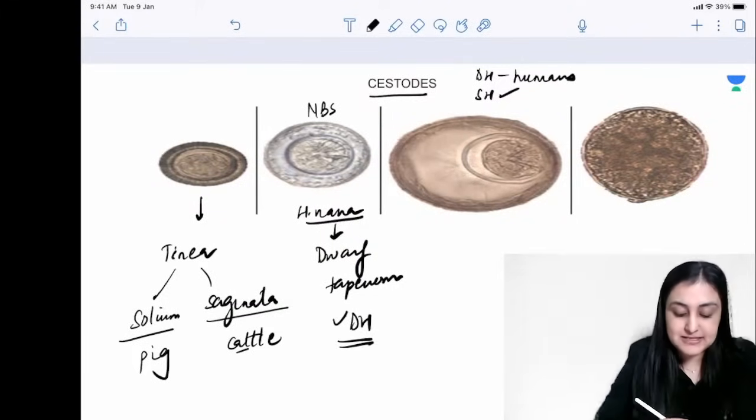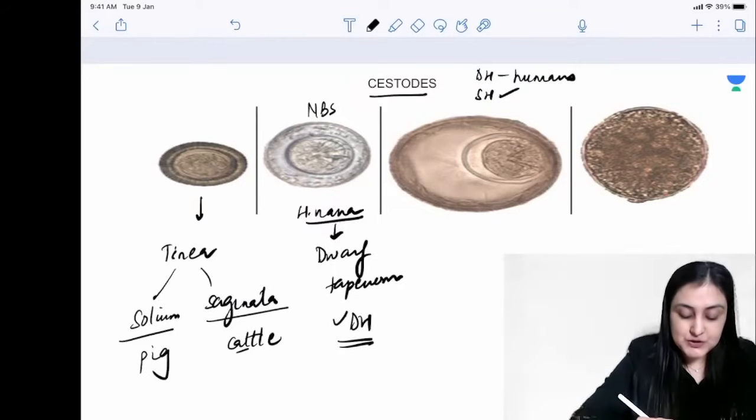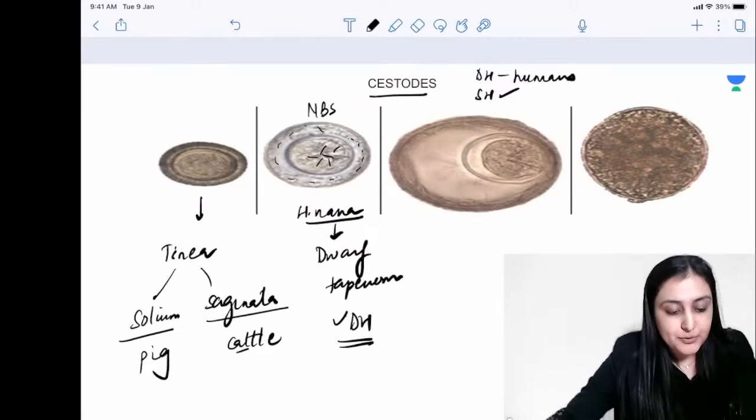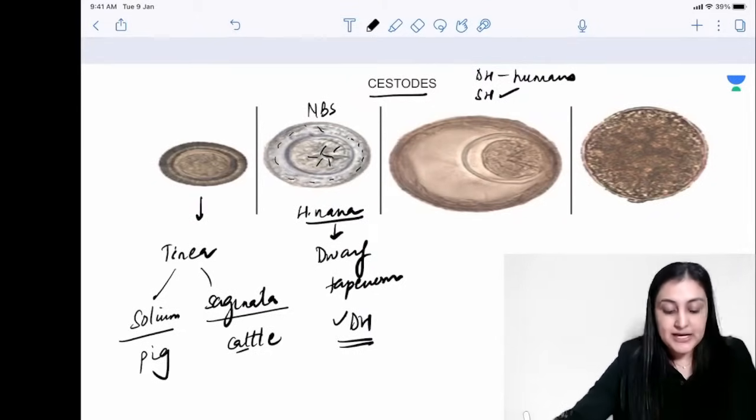So this is the only one single host, which is humans here. So this is non-bile stained, and you see these yolk granules, you see these polar filaments here in the egg because you want to protect the chota baby. Okay, so this is H. nana.